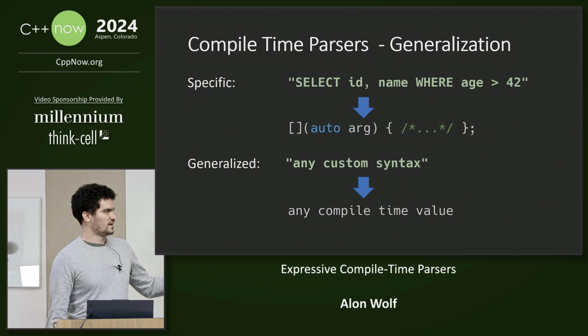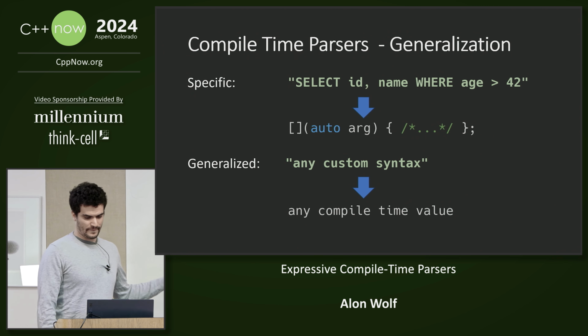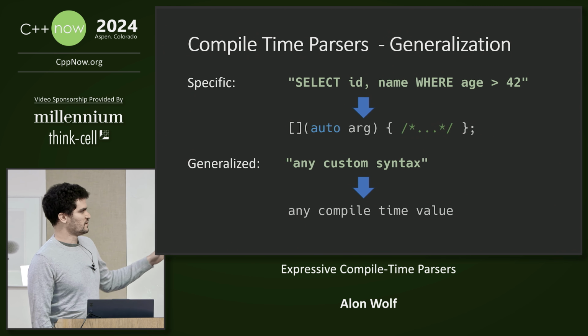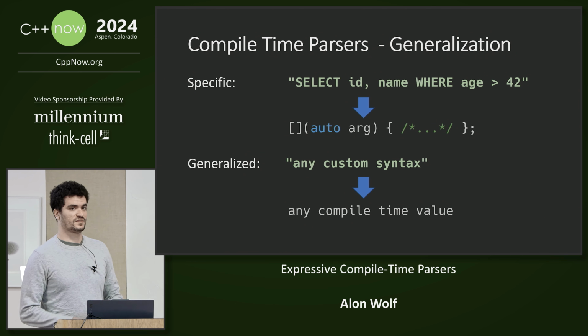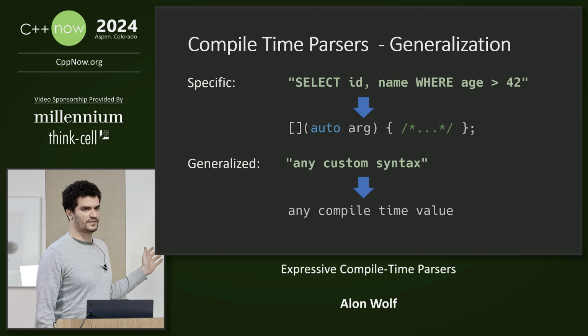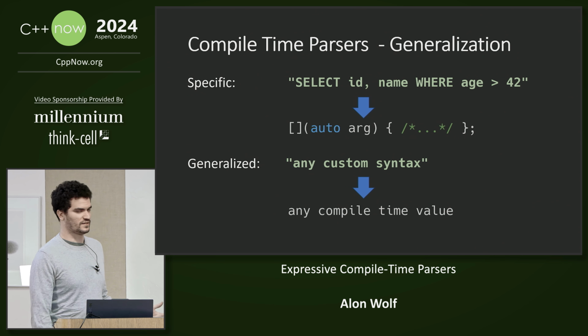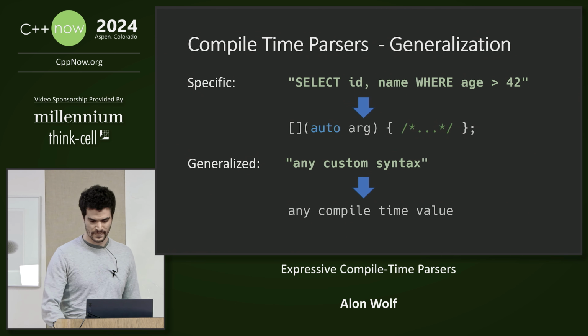So let's generalize what we just saw. In the previous example, we used a compile time parser to convert a string literal of SQL syntax into a callable object. But the general power of compile time parsers is that we can use a string literal to create an island of our own custom syntax inside the C++ code base and convert it into any compile time value.